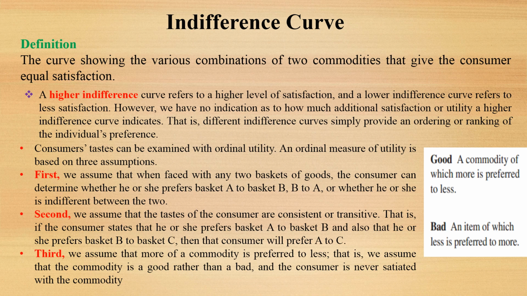That is, we assume that the commodity is a good rather than a bad, and the consumer is never satiated with the commodity. What is the difference between good and bad? A good is a commodity of which more is preferred to less. What is bad? An item of which less is preferred to more is called bad.